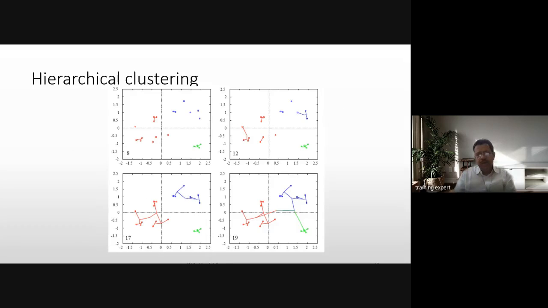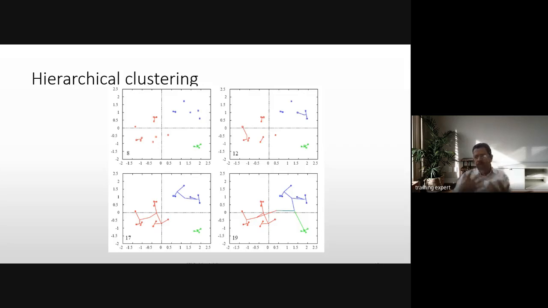So this is how it is represented. Those points that are nearest to each other get connected in the next iterations. So after the 8th iteration, those points get connected, and then after the 12th iteration, these points are further connecting to each other. By the 17th iteration, it has become almost 3 clusters, and on the 19th iteration, all these points become one cluster.